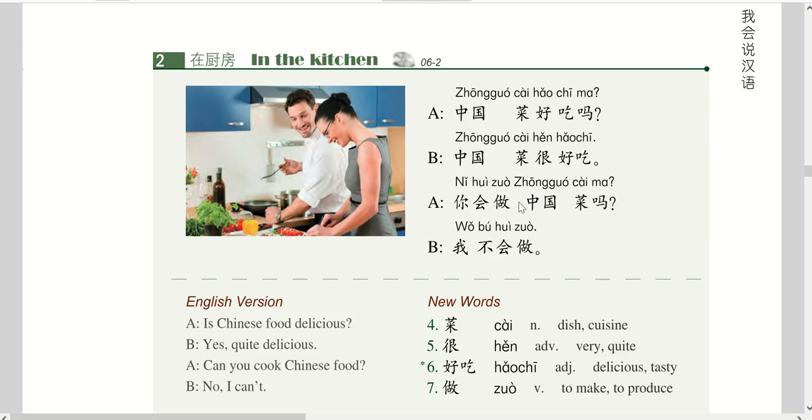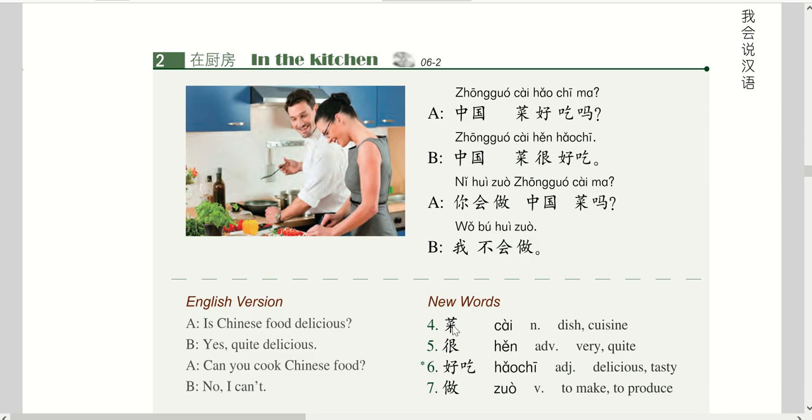Ni hui zuo Zhongguo cai ma? Can you cook Chinese food? Ni, you. Hui, can. Zuo means make. Zhongguo cai, Chinese food, and ma is for question mark. Ni hui zuo Zhongguo cai ma? Wo bu hui zuo. No, I can't. Wo, me. Bu hui zuo, I can't make. No, I can't.